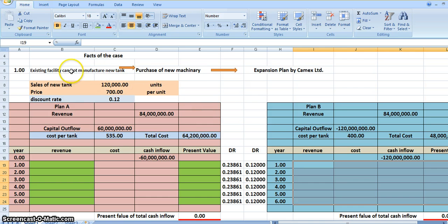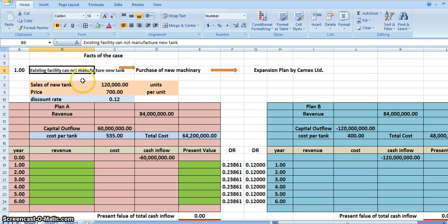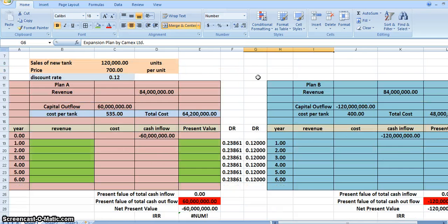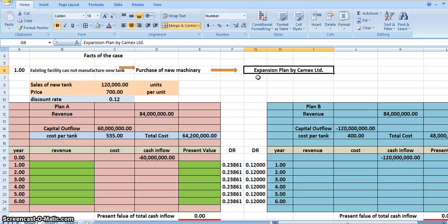The thing is, the existing facility of Calmex cannot manufacture. They have to purchase new machinery, and we have to decide here whether they should purchase the machine or not. Now let's review the facts. Total amount of sales is 1,20,000 units. The price is 700 rupees per unit. Now the discount rate is 12%.